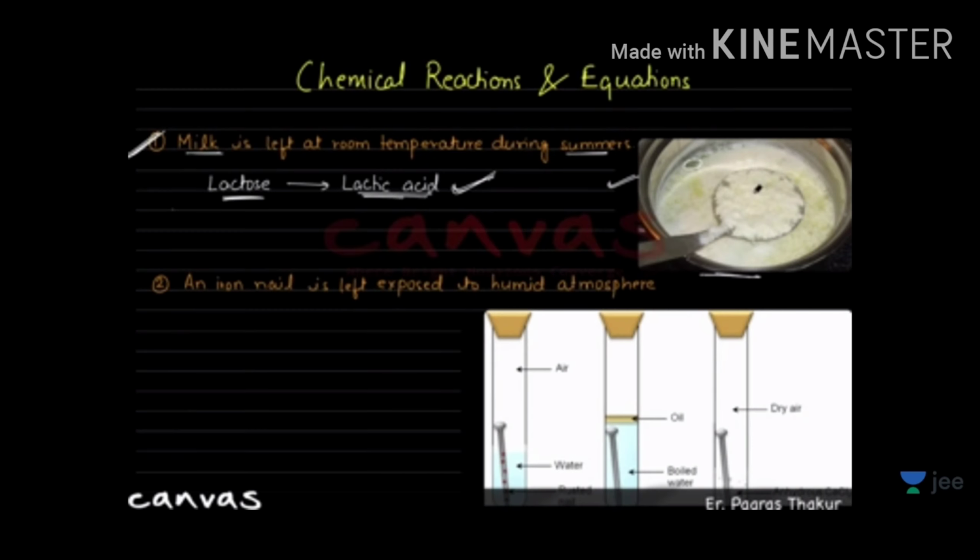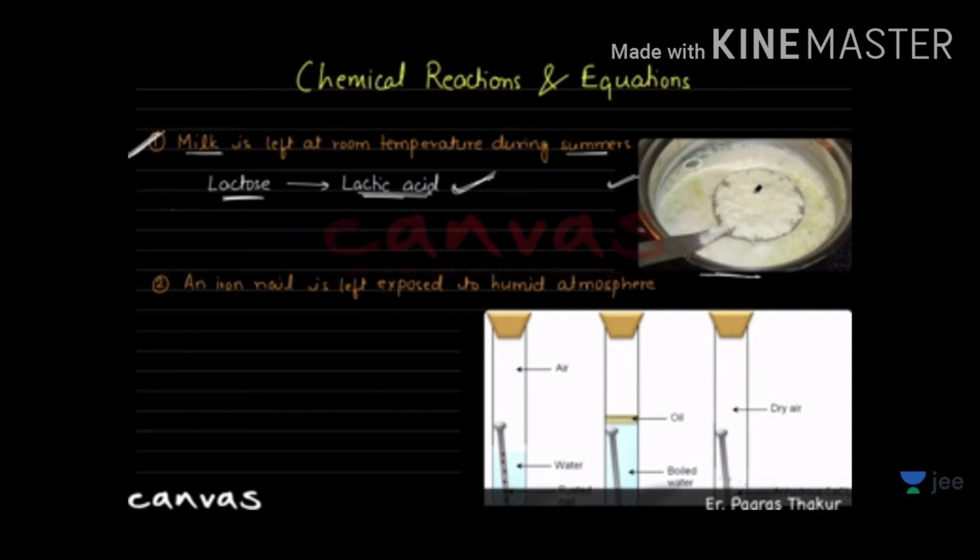See, first example is milk is left at room temperature during summer. You must have observed in your life that when milk is kept outside for long time, then milk will be spoiled. Why is it so? Because there will be growth of some bacteria which will convert lactose present in the milk into lactic acid. Okay, this was an example of chemical change and it involves chemical reaction, because there is a formation of new substance which is totally different from the original substance.